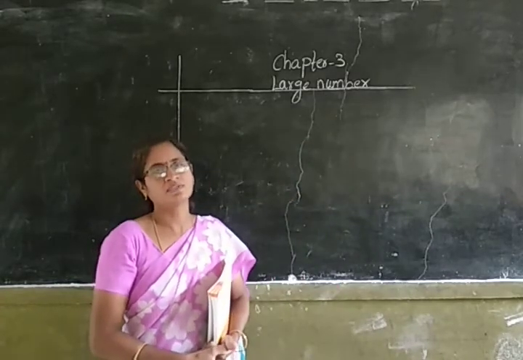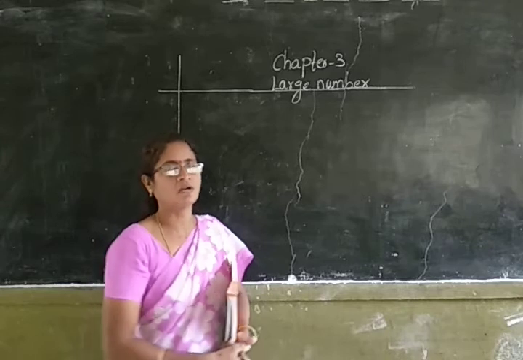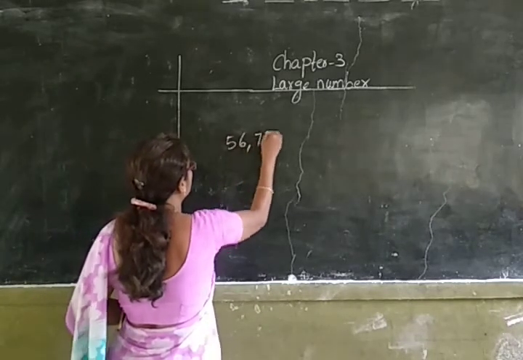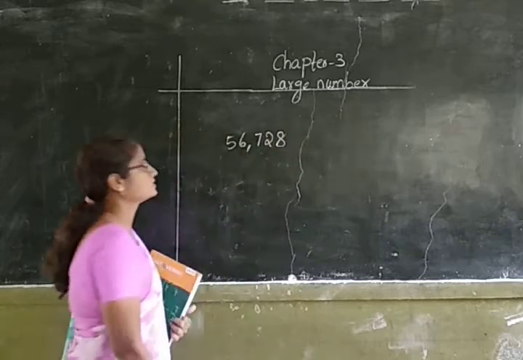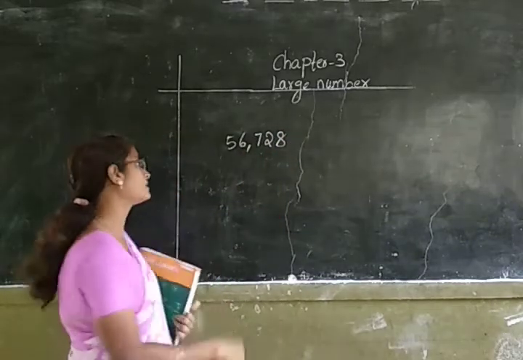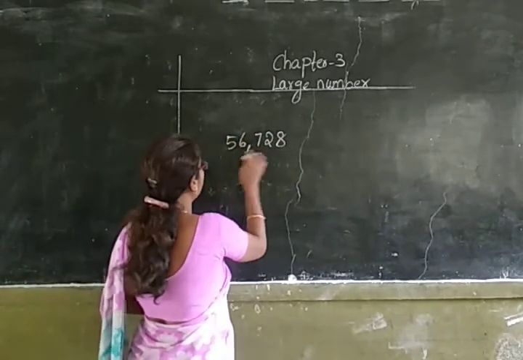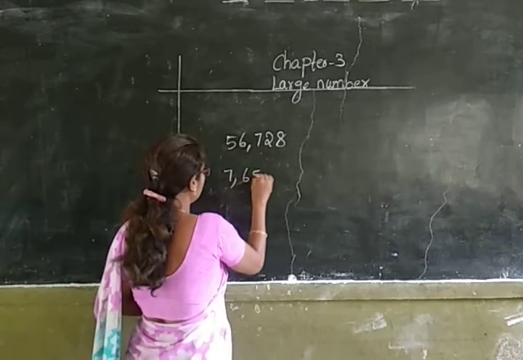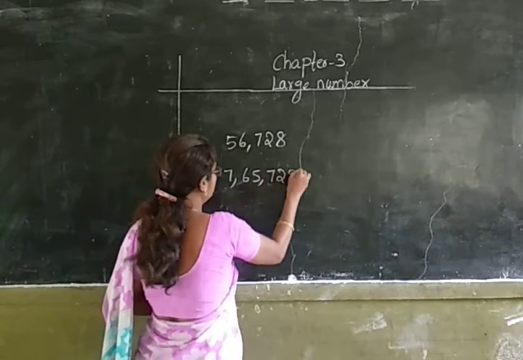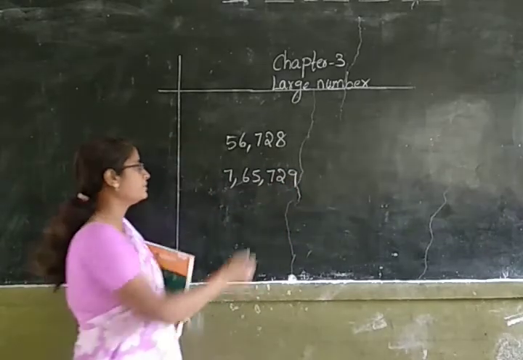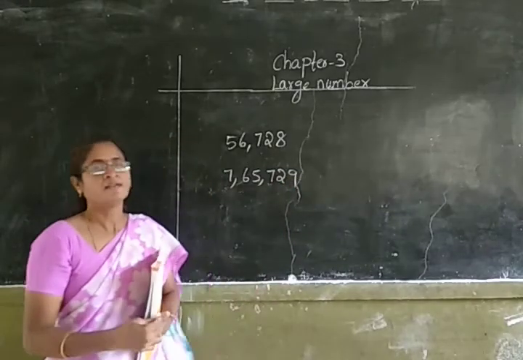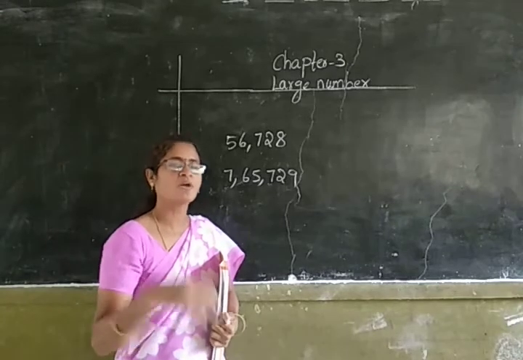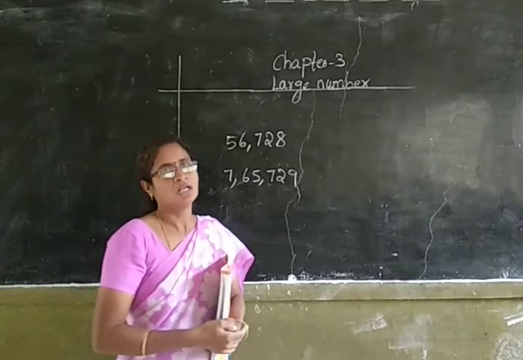The numbers which have more than 5 digits are called large numbers. For example, 56,728 is a large number because it is having 5 digits. And also 7,65,729 is a large number because it is having more than 5 digits. Did you understand children? The numbers which have 5 or more than 5 digits are called large numbers.